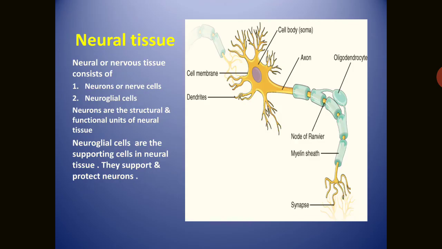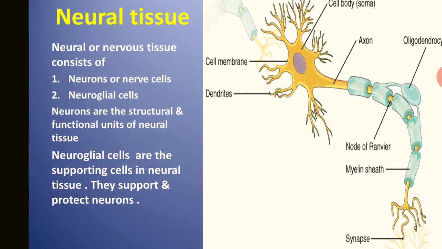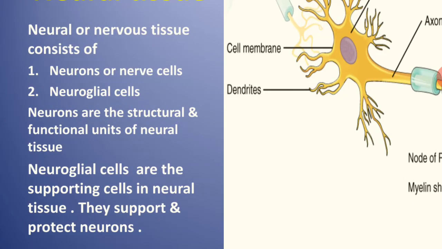The last and the fourth tissue is called the neural tissue or nervous tissue system, or the entire nervous tissue. It consists of neurons and neuroglial cells. So nerve cells are the longest cells of any animal, including humans also. So neural tissue is made up of two types of cells. One is the neurons, also known as the nerve cells, and another is the neuroglial cells.